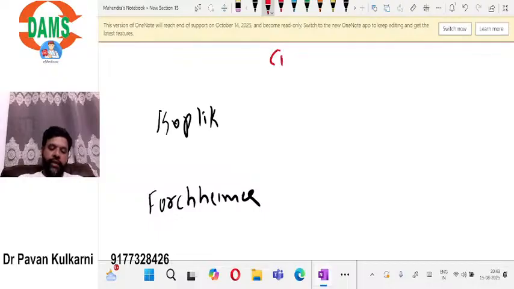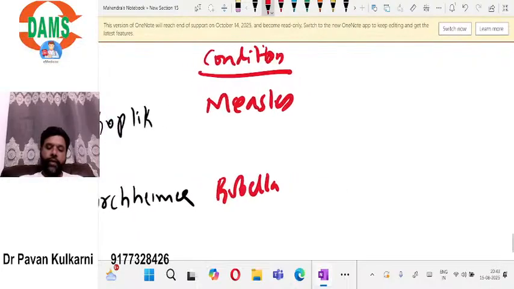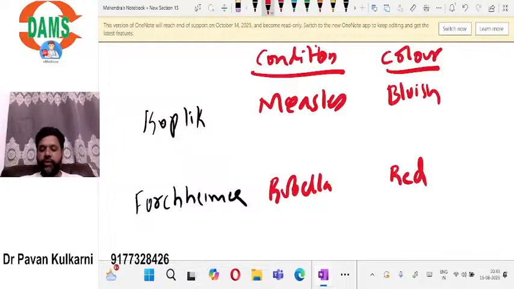What is the condition where you see Koplik spots? Koplik spots are typically seen in case of measles, whereas Hemorrh spots are seen in case of rubella. What is the color of the lesion? Koplik spots are bluish colored lesions, whereas Hemorrh spots are red lesions.